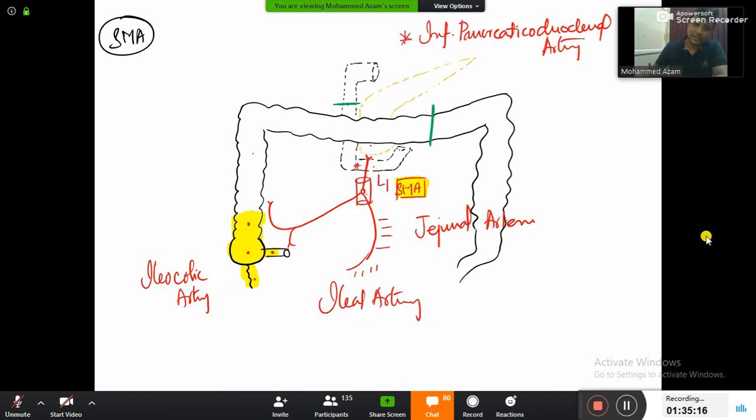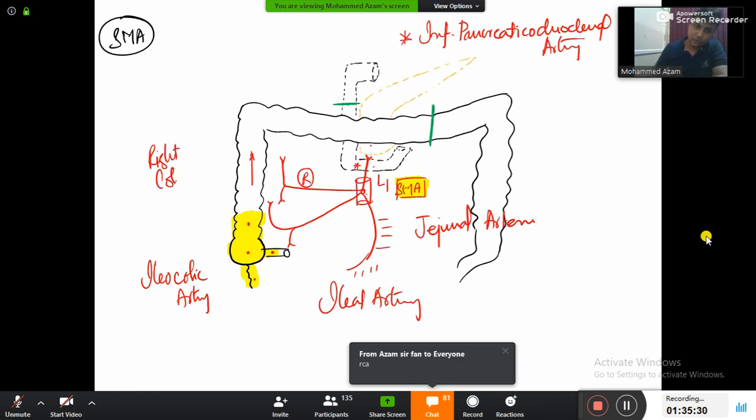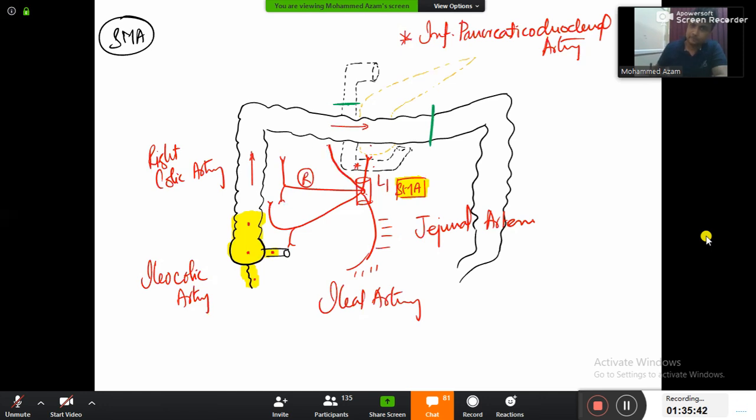And now in the colon, ascending colon. Remember, ascending colon here will be supplied by this artery, and this will be the right colic artery. And finally, let us end this journey by supplying to transverse colon. Transverse colon will be supplied by this one, the middle colic artery. M for middle colic artery. And that ends your midgut, that ends the branches.